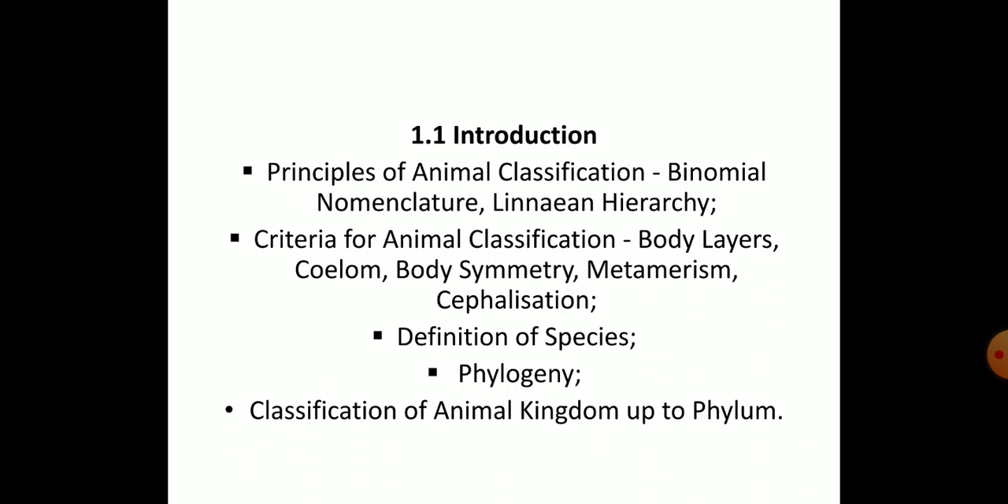So you should know body layers, coelom, body symmetry, metamerism or segmentation, cephalization, and what you mean by species, and phylogeny, classification of animal kingdom up to phylum. In this session we will be seeing the principles of animal classification till Linnaean hierarchy.